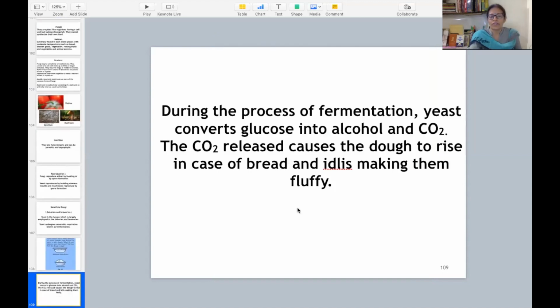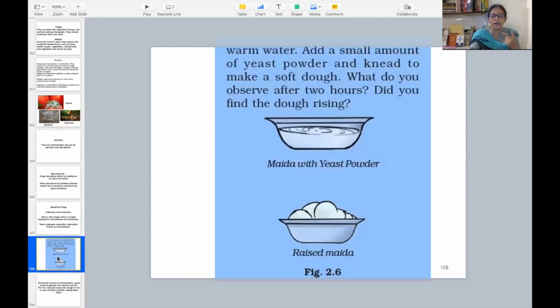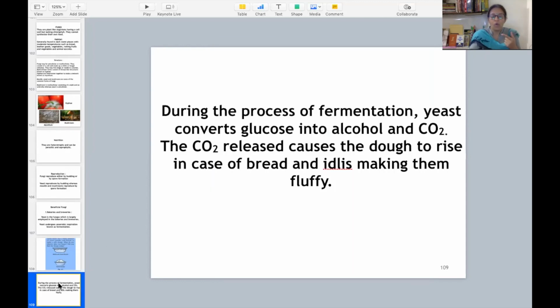What happens actually during the process of fermentation? Yeast ने क्या किया? The glucose inside this flour, glucose जो था, उसको alcohol and carbon dioxide में convert कर दिया. Yeast converts glucose into alcohol and carbon dioxide. The carbon dioxide released causes the dough to rise in case of breads and idli, making them fluffy.